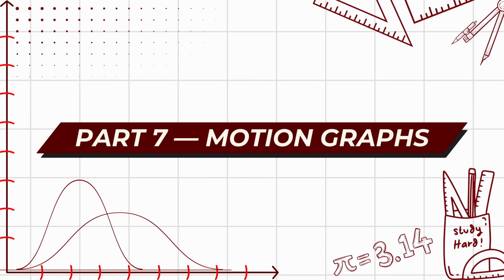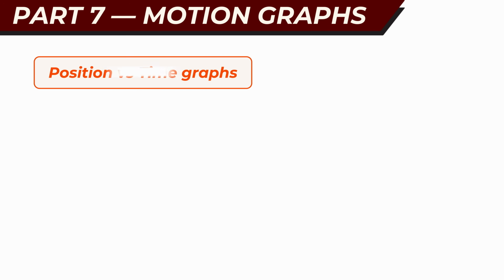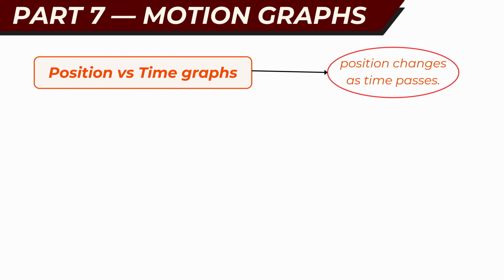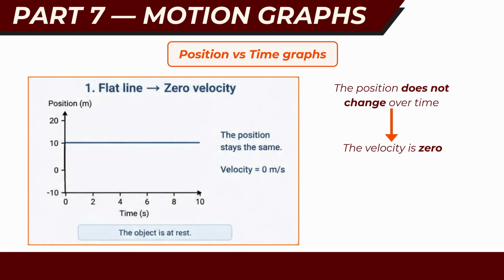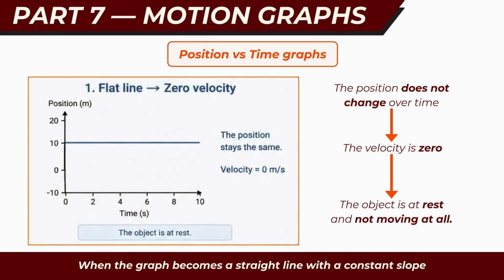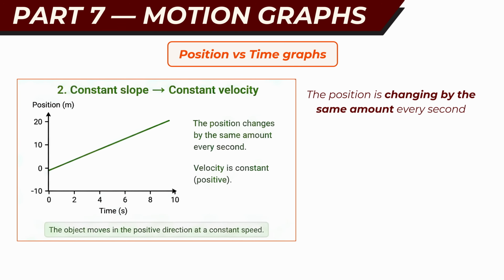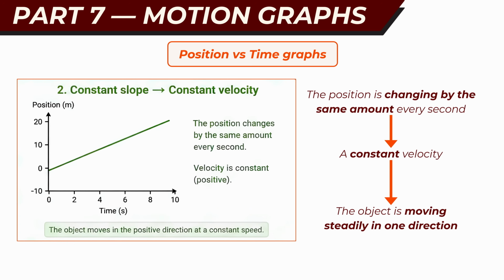Part 7. Motion graphs. Position versus time graph. A position-time graph helps us understand how an object's position changes as time passes. When we look at a flat horizontal line on the graph, we can see that the position does not change over time. This means the velocity is 0, so the object is at rest and not moving at all. When the graph becomes a straight line with a constant slope, it shows that the object's position is changing by the same amount every second. This indicates a constant velocity, meaning the object is moving steadily in one direction.